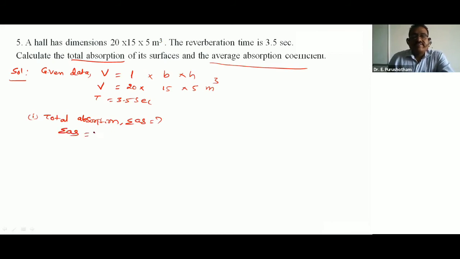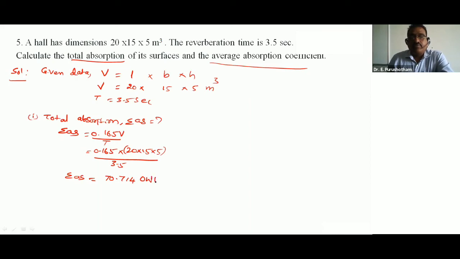Sigma AS is equal to 0.165 V by T, where V is 20 into 15 into 5 and T is 3.5. So sigma AS is equal to 70.714 open window units.